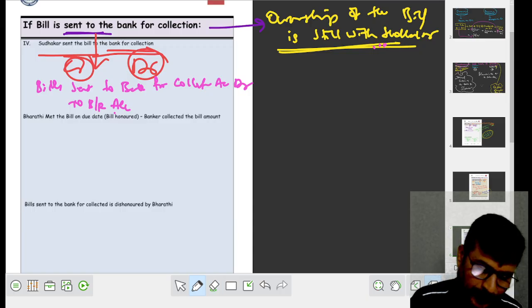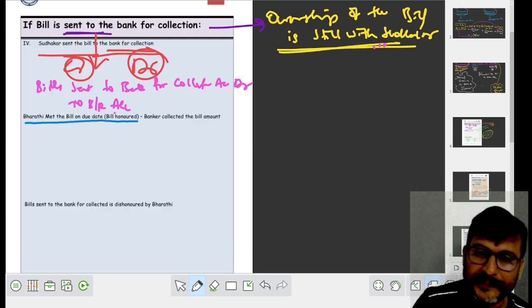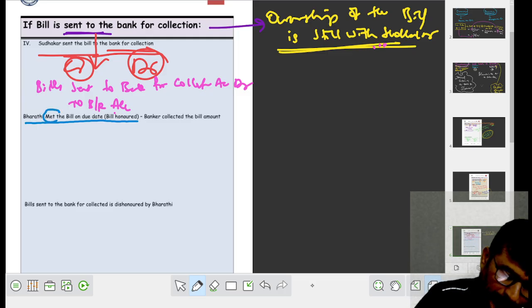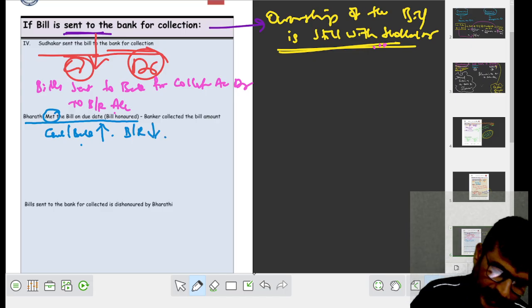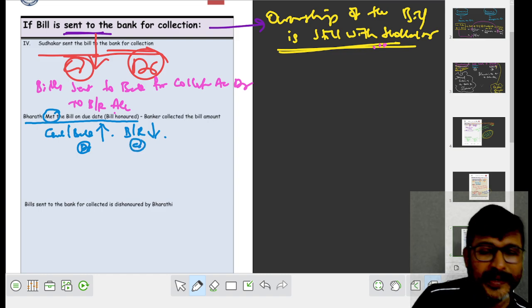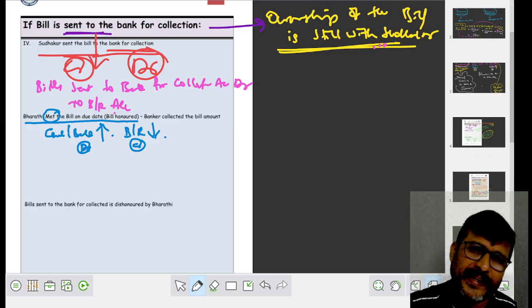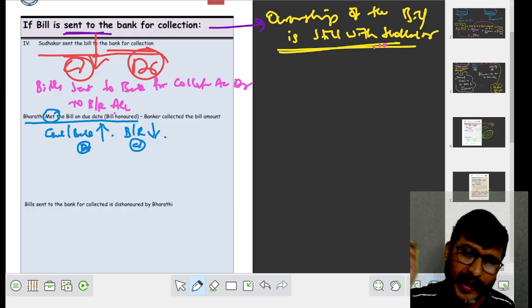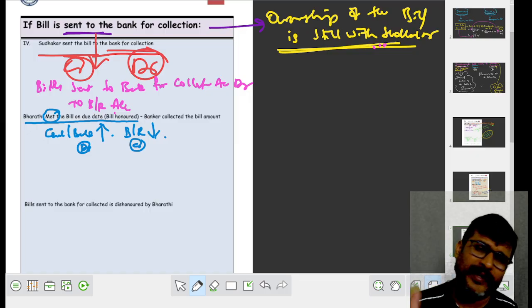Now my dear students, what happened? Bharati met the bill amount, honored. Means what? When Bharati met the bill, cash or bank increases, okay? Bills receivable decreases. It is to be debited, BR is to be credited. We should not say no entry, because banker is collecting the bill amount from Bharati on behalf of Sudhakar. Means amount is given to the credit of Sudhakar only.